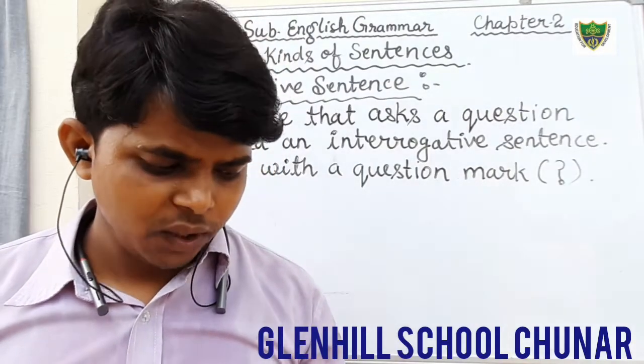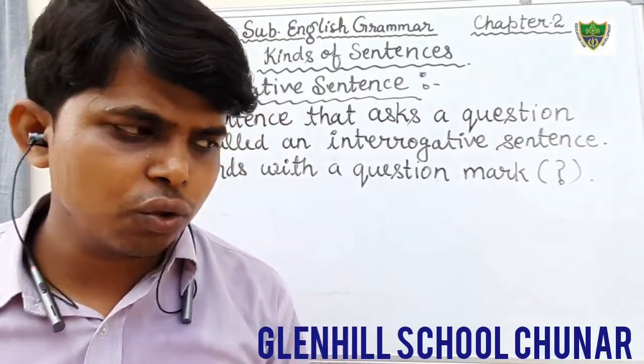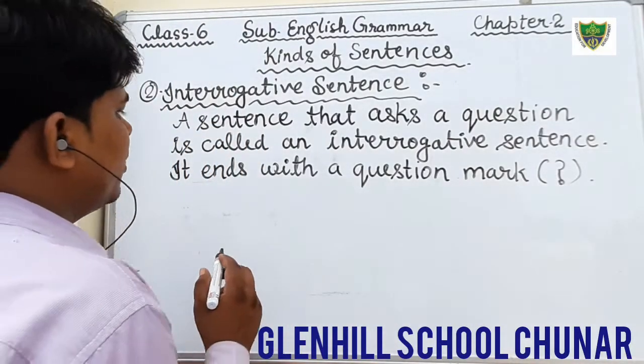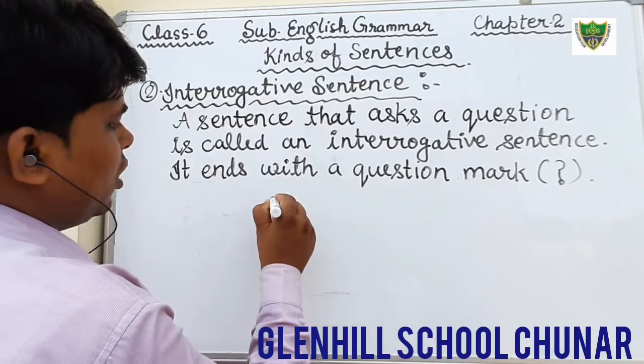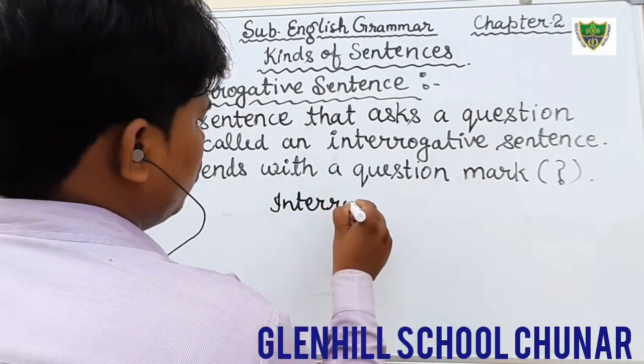But there are two kinds of interrogative sentences, you should know.